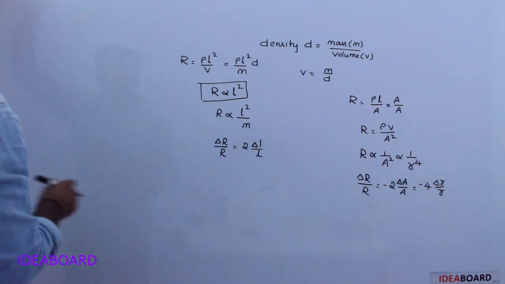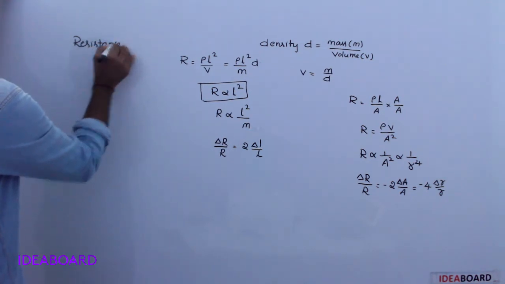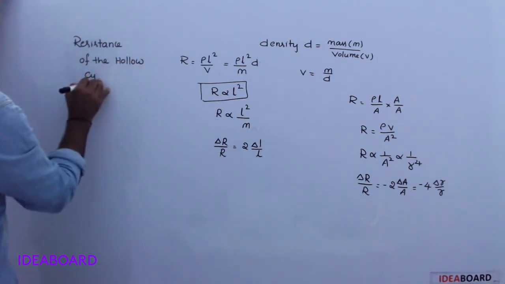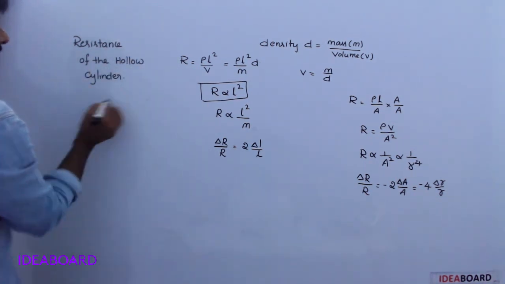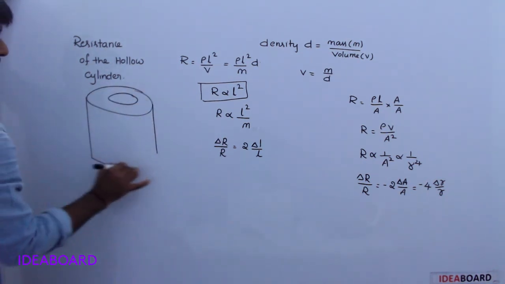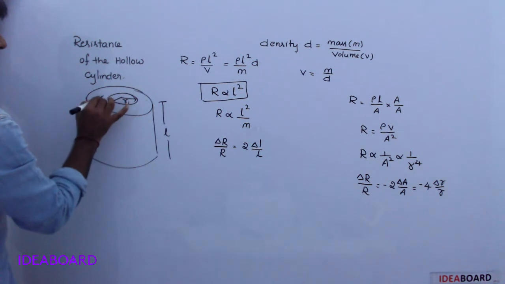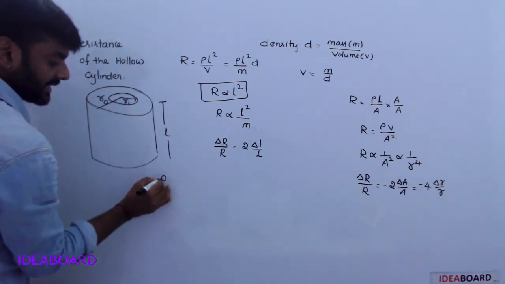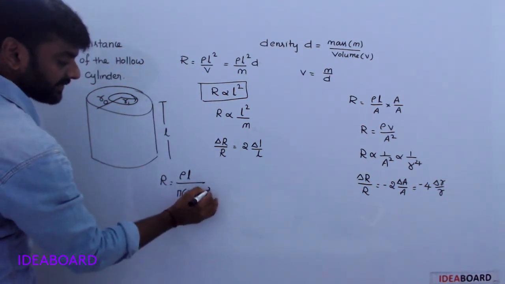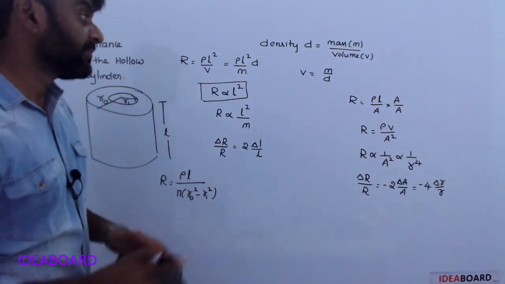Next, the resistance of a hollow cylinder. Here its length is L, inner radius r_i, outer radius r_o. Resistance is equal to rho L by pi (r_o square minus r_i square). Understood?